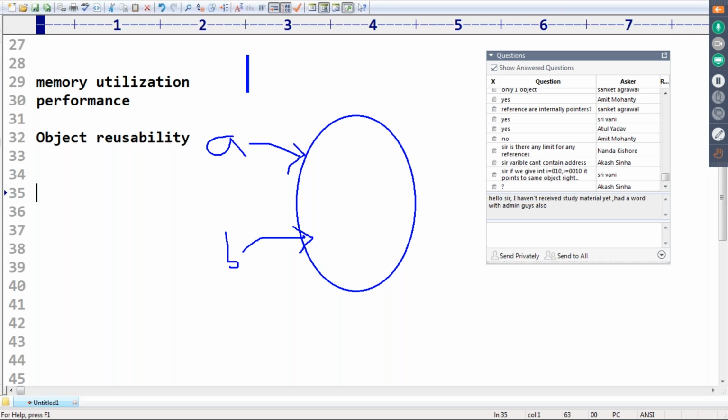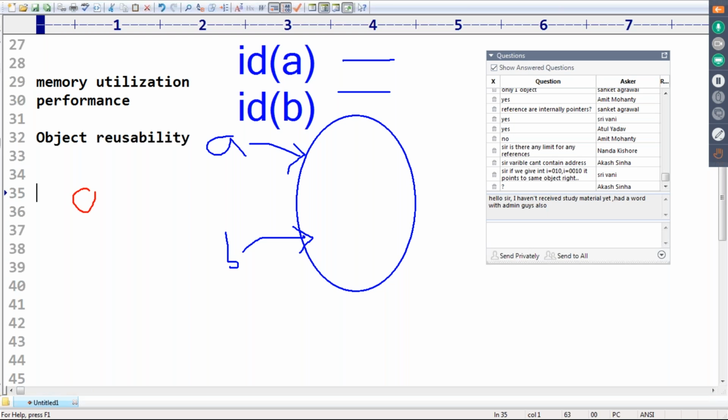One way, as I told just now, is id of A and id of B. It provides the address, and if both addresses are the same, then I can conclude that A and B point to the same object. There is still another approach: A is B. What is the operator I'm using?